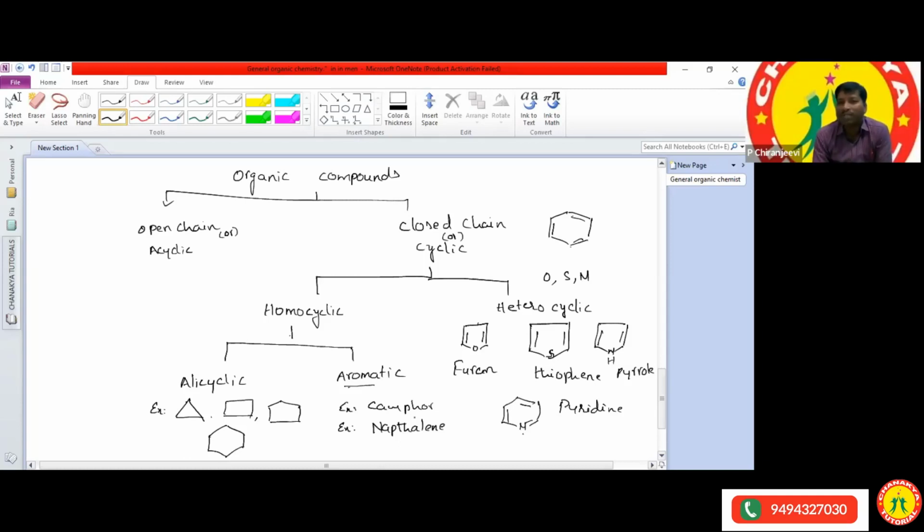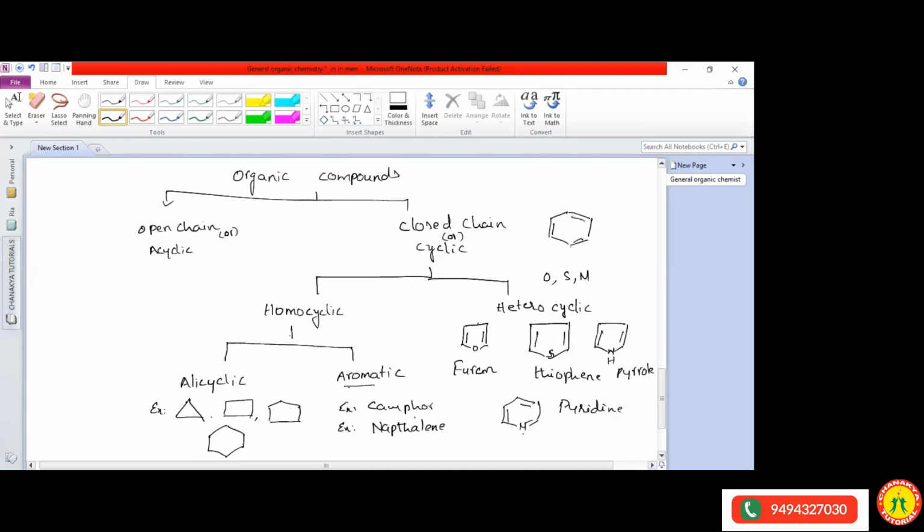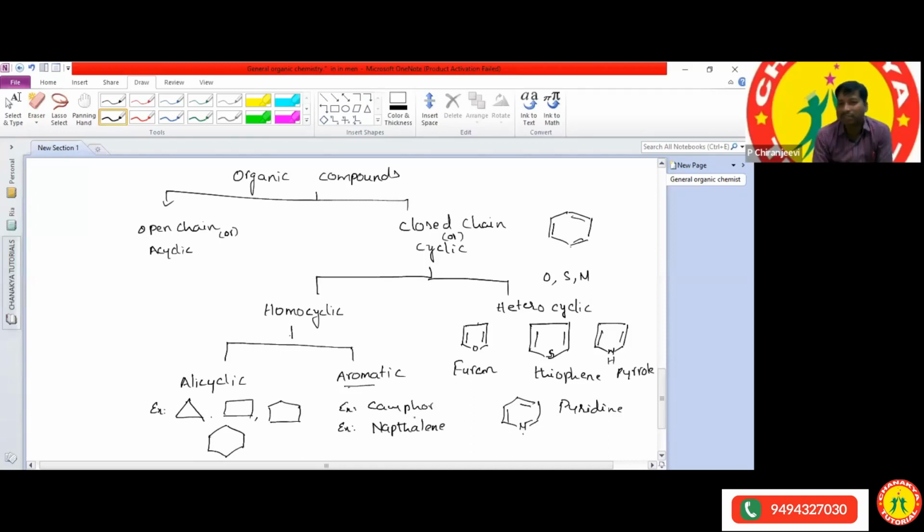These two we use daily in daily life. Camphor and naphthalene both give us some pleasant smell or awkward smell? They give a pleasant smell. Very good.